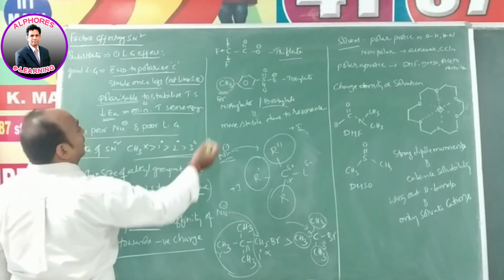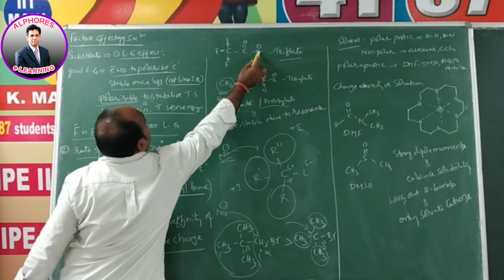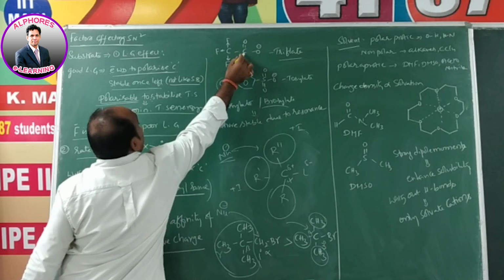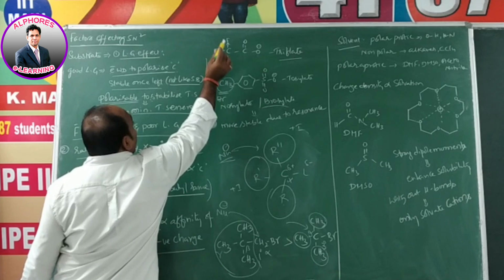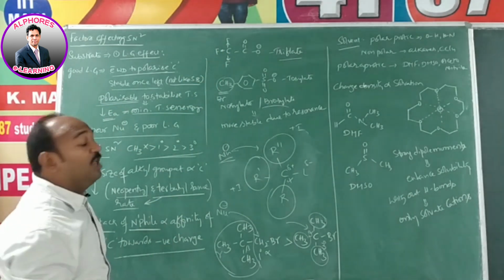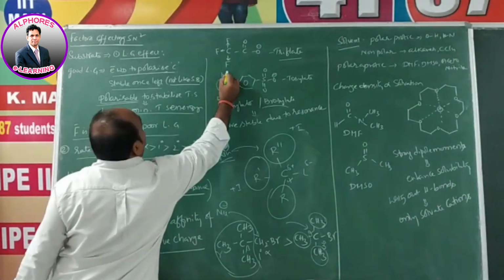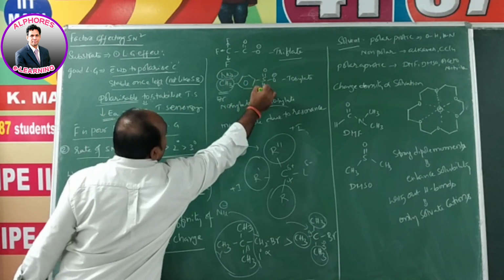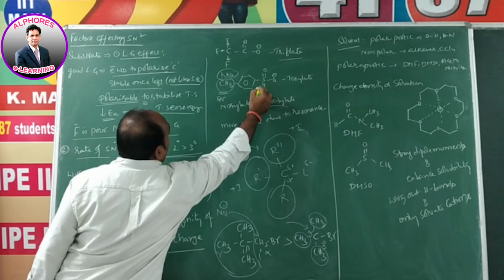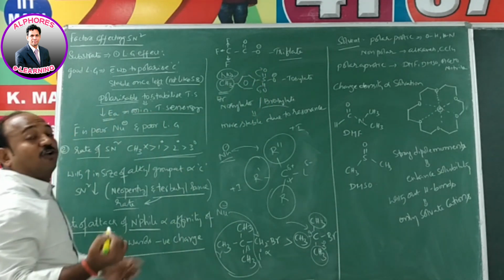See, this oxygen is attached to the carbon, and this oxygen is attached to C double bond O, which is electron withdrawing, and this carbon is again attached to three fluorine atoms, all three electron withdrawing. Similarly, if you consider nosylate, NO2 will be there. This NO2 is electron withdrawing, and in case of sulfur double bonded with oxygen, both the oxygen atoms are also electron withdrawing.